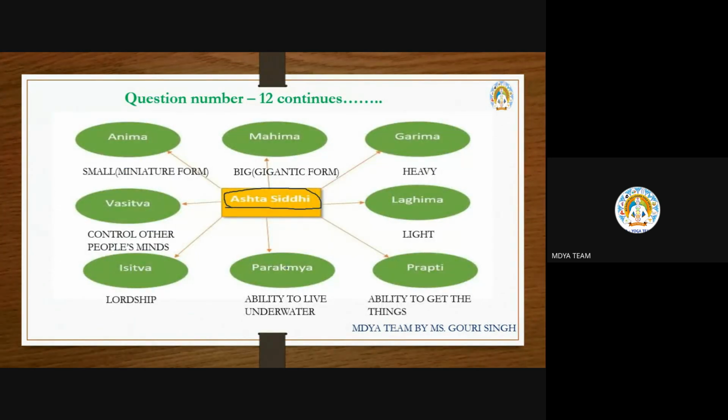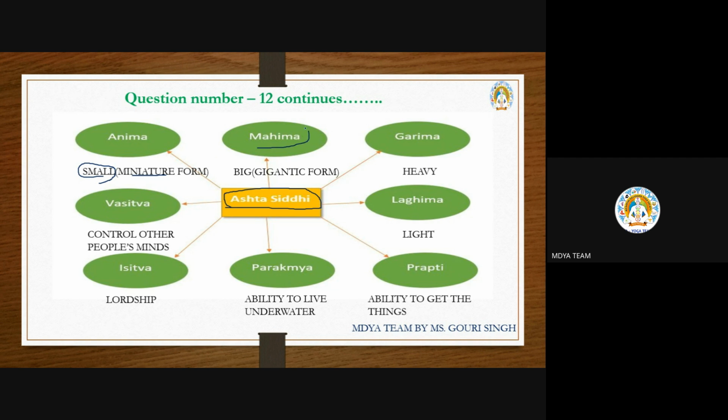One is able to get siddhis like anima, which is the smaller: anyone can convert his body to a small, miniature form. That is called anima.